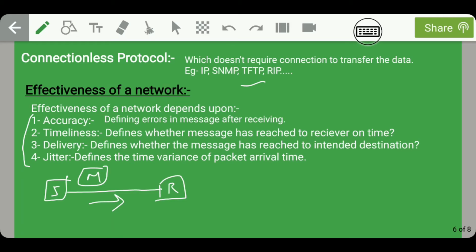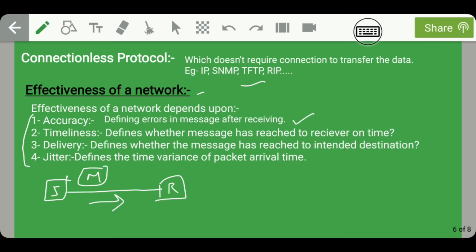So we can say that accuracy here is defining errors in the message after receiving. Therefore, after receiving the message, if there is no error, we can say it is 100% accurate. And if the accuracy is 100%, then the network is more effective. Whereas if there are some errors, then we can say that the network is less effective.